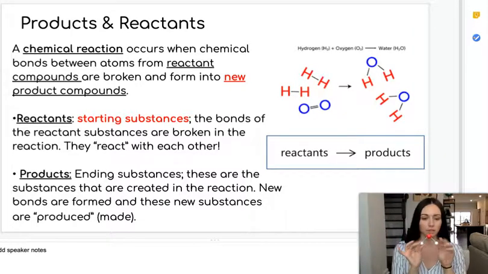These substances, which are created through the reaction, the new substances or the substances that are present after the reaction has taken place, are what we call the products. These are the substances that are created through the reaction.